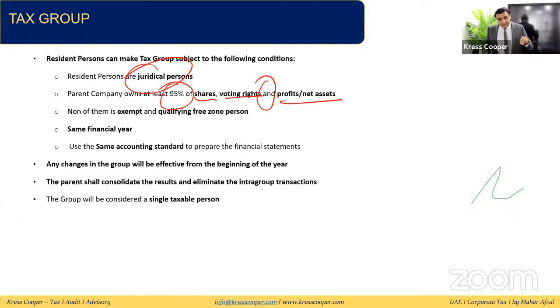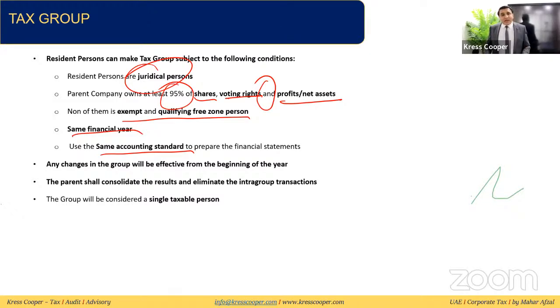All these three: the company has shares, the company has voting rights, and the parent company has entitlement to the profits and net assets of at least 95%. All these three conditions are required to be fulfilled. None of them is an exempt or qualifying free zone person. Same financial year, same accounting standard. If all these conditions are fulfilled, then the company can go for tax grouping.